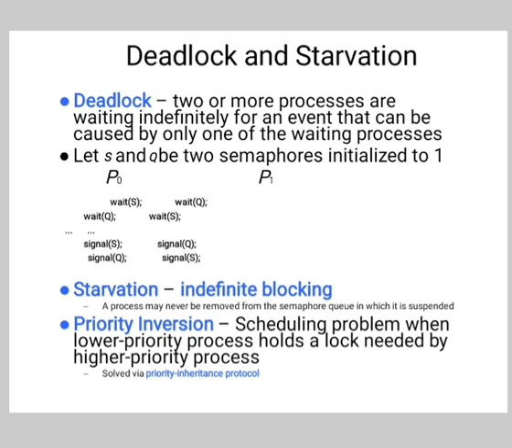Third one, the no preemption condition. Here, resources previously granted cannot be forcibly taken away from a process. The fourth one, the circular wait condition. There must exist a closed chain of processes, each of which is waiting for a resource held by the next member of the chain.